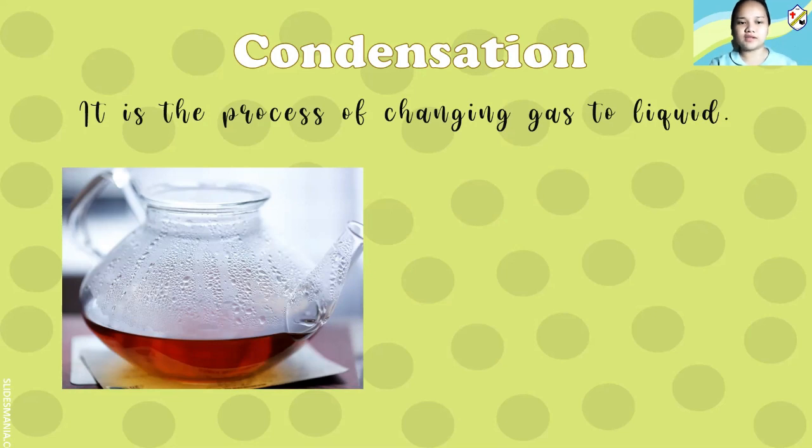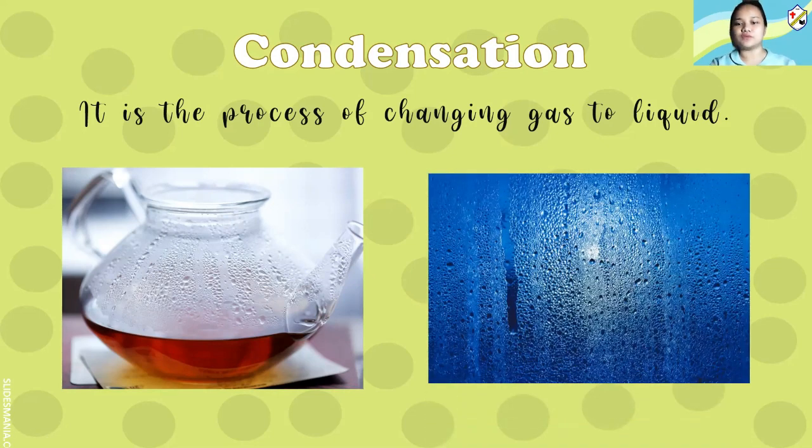Right? If you can see here, the teapot is very hot because of the tea. Okay, and if you can see, there's a fog or blurry in the glass. Why? Because of the hot, because of the steam. And afterwards, it will form into liquid, droplets of water. So that is condensation.